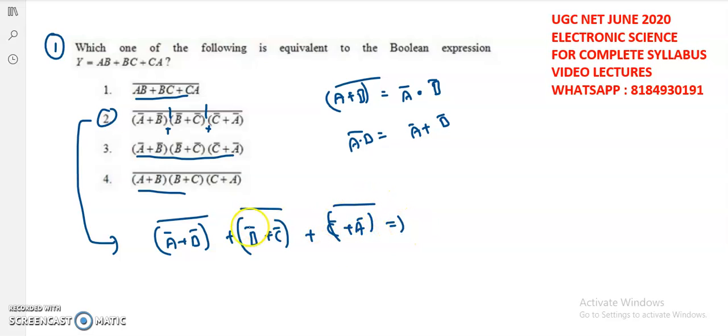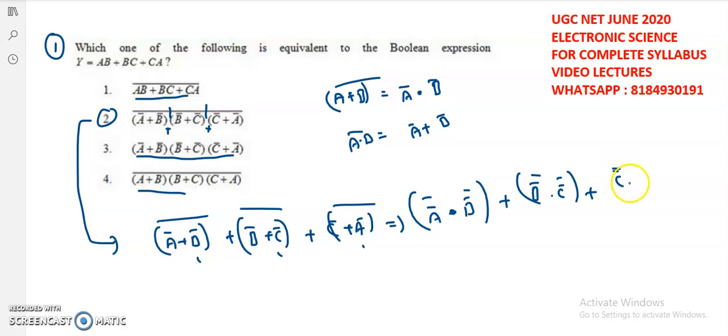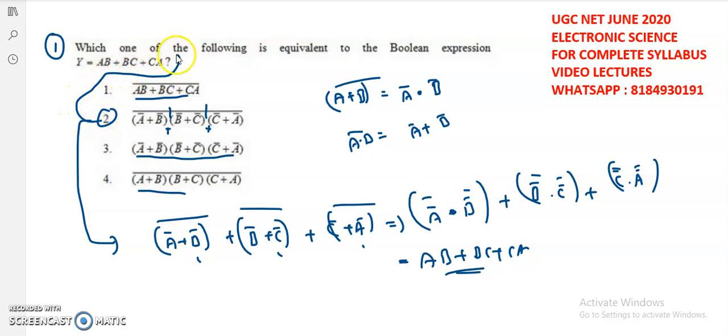Fine. And after this, again it can be written as, see here (A bar + B bar) whole bar is there. So if I apply De Morgan's law again to each and every term here, then I will get A bar into B bar plus B bar into C bar plus C bar into A bar. Fine. So A bar whole bar represents A. So now AB + BC + CA. Fine. So here the second one is the correct option to the given question.